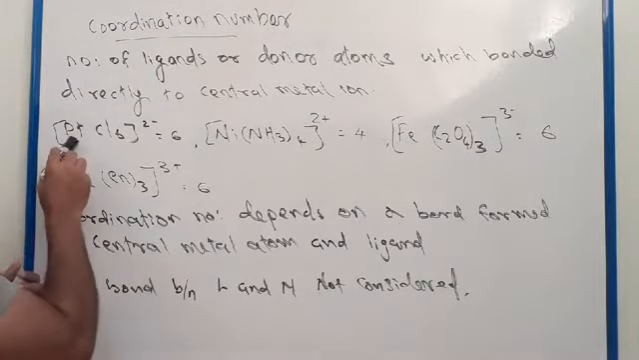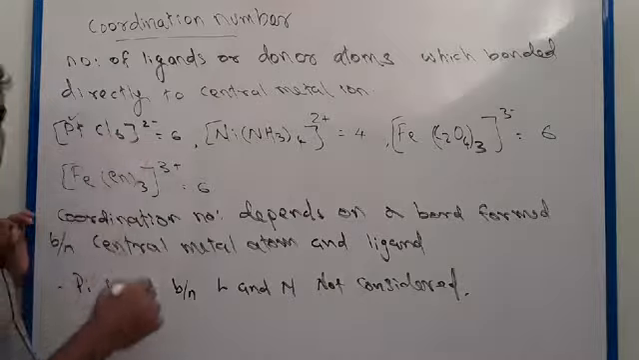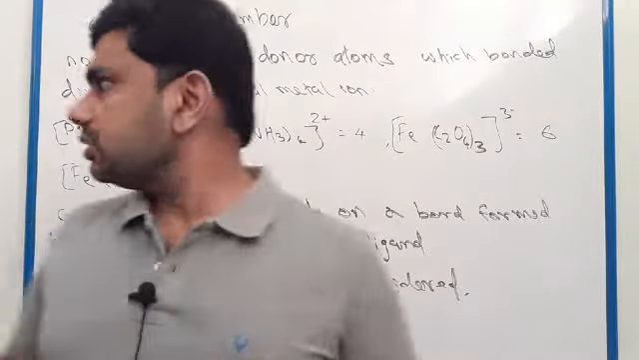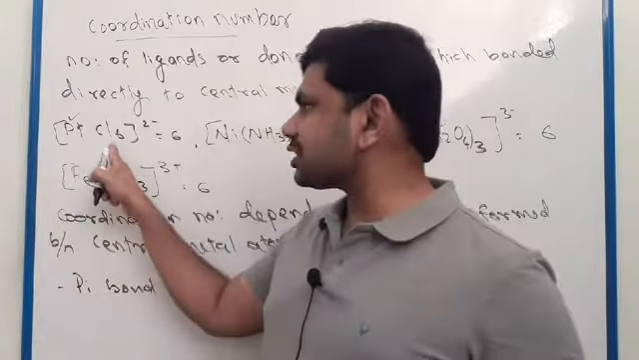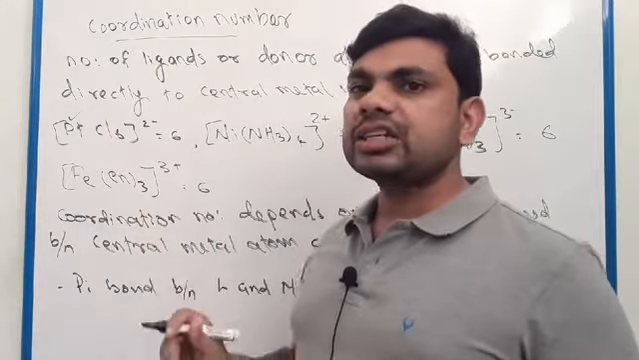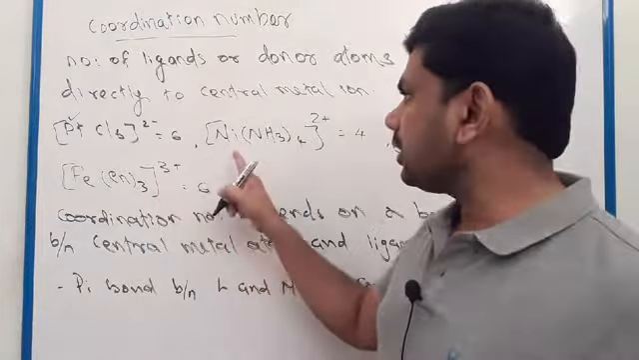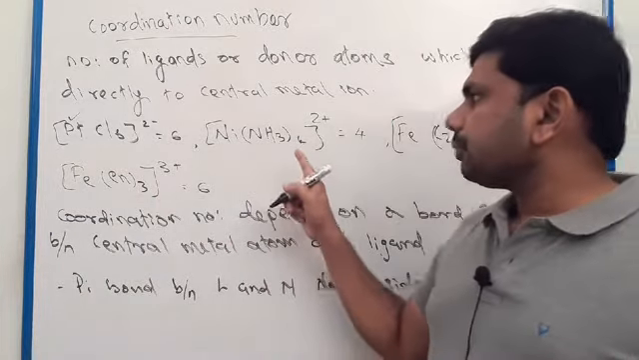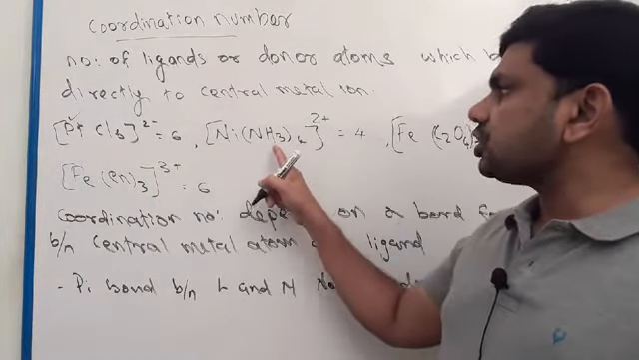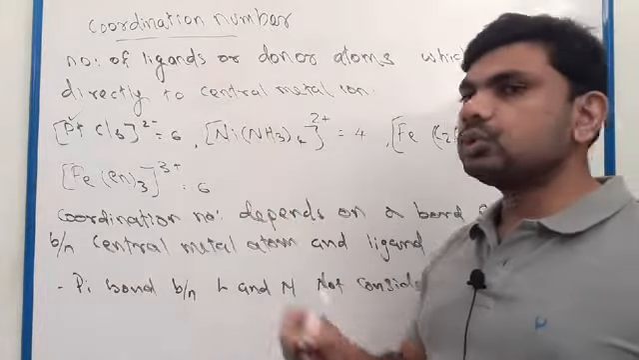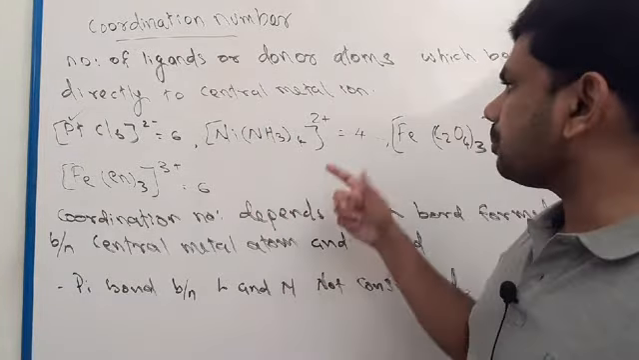Here this is the central metal atom. To this central metal atom, 6 chlorine atoms are directly bonded. So here the coordination number is 6. Here nickel, with 4 NH3 molecules directly bonded to nickel. So here the coordination number is 4.